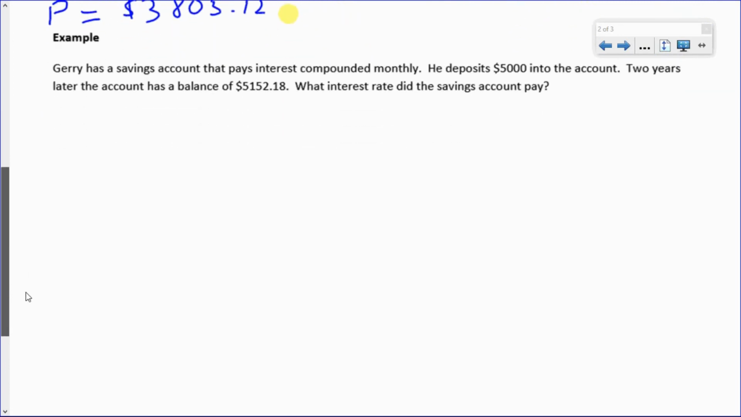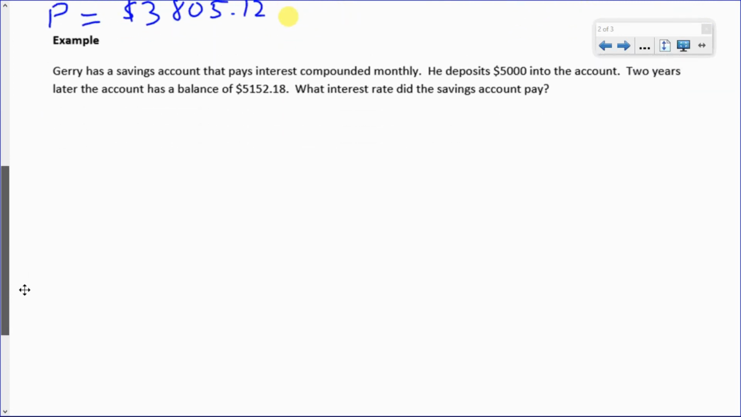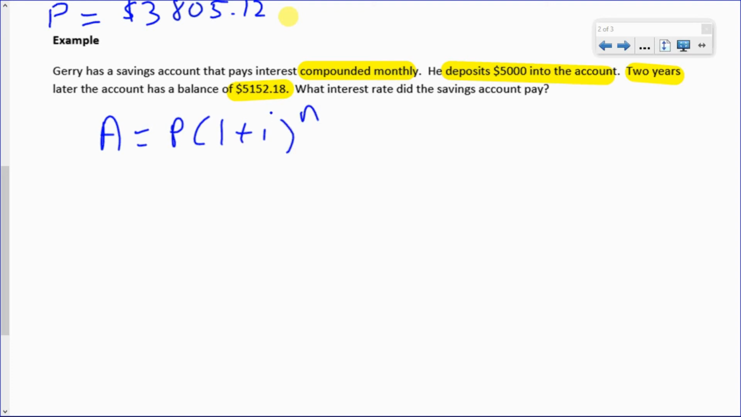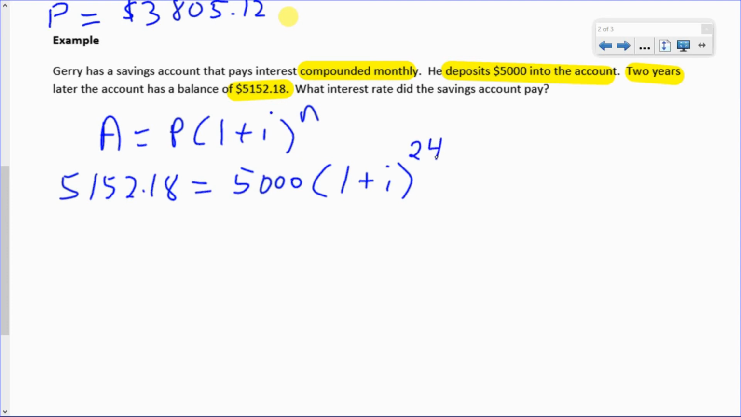Last example in this lesson is solving for an interest rate. So Jerry has a savings account paying interest compounded monthly. He has $5,000 in the account, and in 2 years, the new balance is $5,152.18. So if we imagine, again, the compound interest formula, we can plug in what we know. We know the final amount. We know the starting amount, $5,000. We don't know the interest rate, so I'll leave I in. We do know the time. It was 2 years, but compounded monthly is to the power of 24.